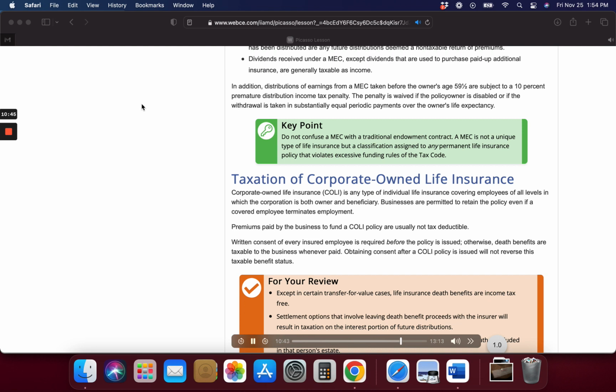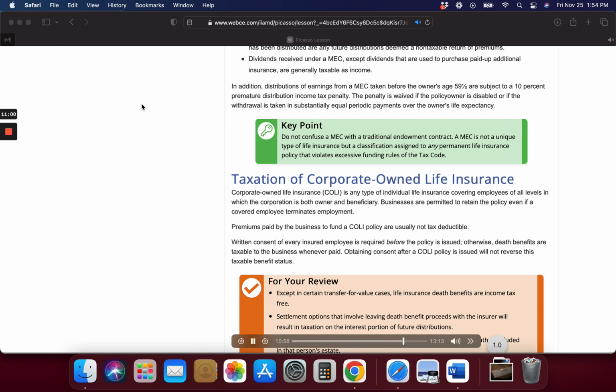Key point: do not confuse a MEC with a traditional endowment contract. A MEC is not a unique type of life insurance but a classification assigned to any permanent life insurance policy that violates excessive funding rules of the tax code.